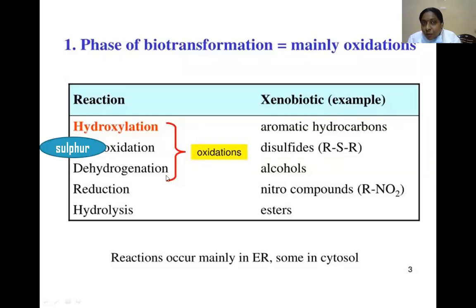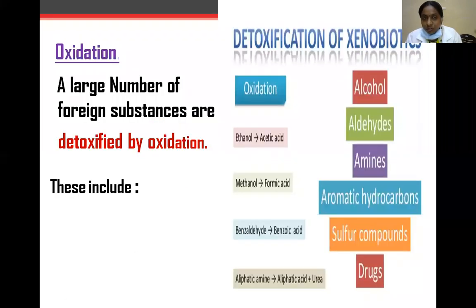Reduction mainly involves nitro compounds, which are reduced with formation of amines. Ketones are reduced to alcohols. Hydrolysis, ester formation. These reactions mainly occur in the endoplasmic reticulum and some in the cytosol.